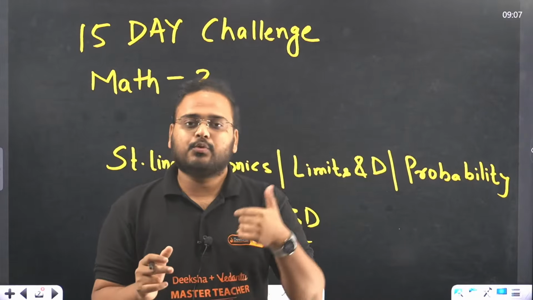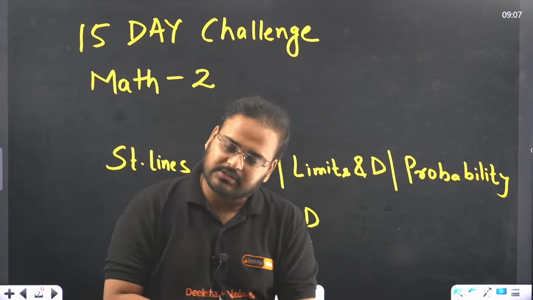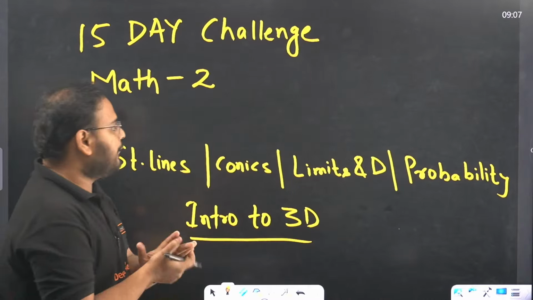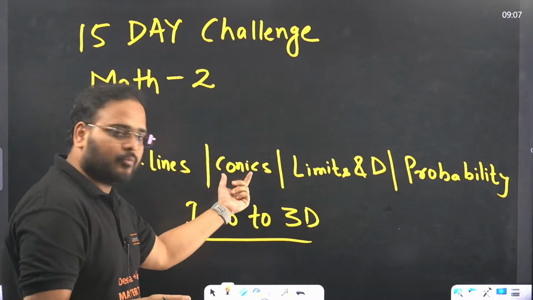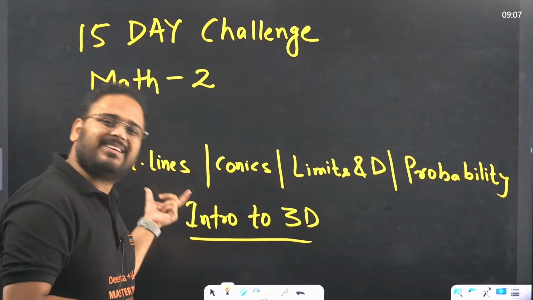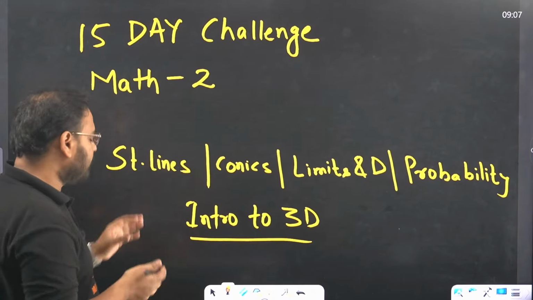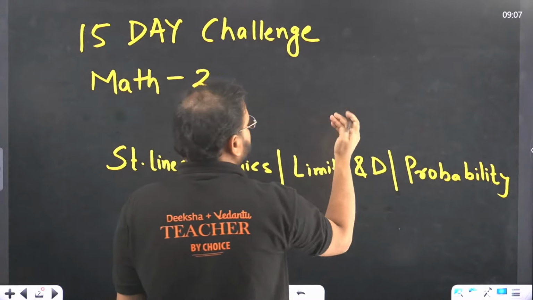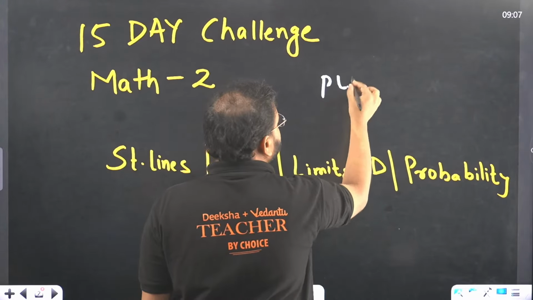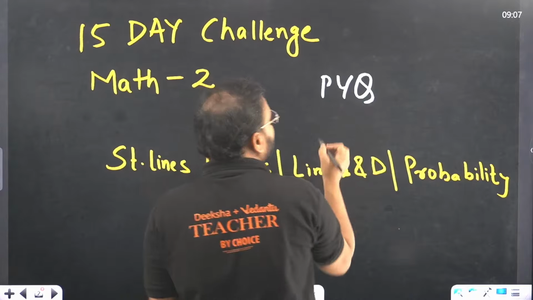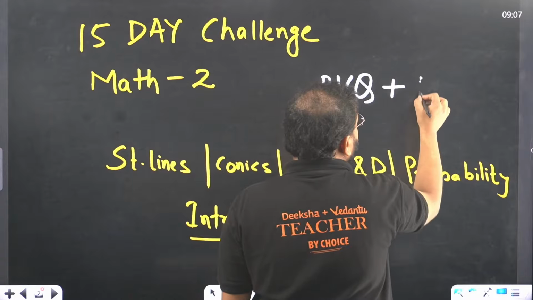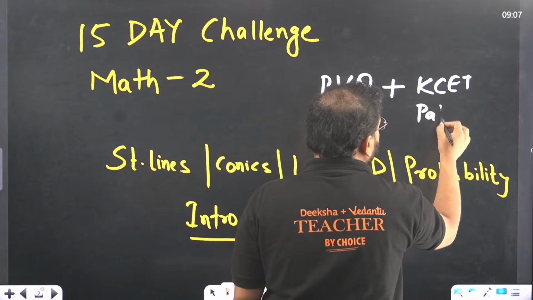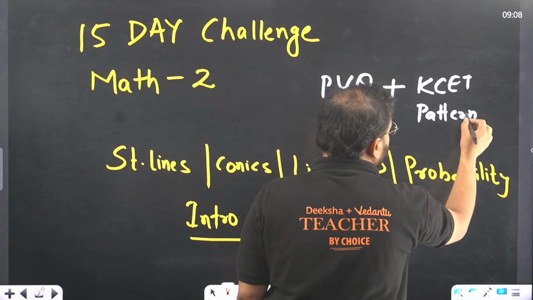First of all, what I have brought for all of you is close to 50 questions again. 50 questions, why? Because these are again very low weightage chapters. If you look at conics, 1 question almost every year. Straight lines questions are very simple if you see. As you remember in the last class, I have brought 2 types of questions. I have brought the most expected PYQs, and alongside this I have brought some newer KCET pattern questions for all of you.